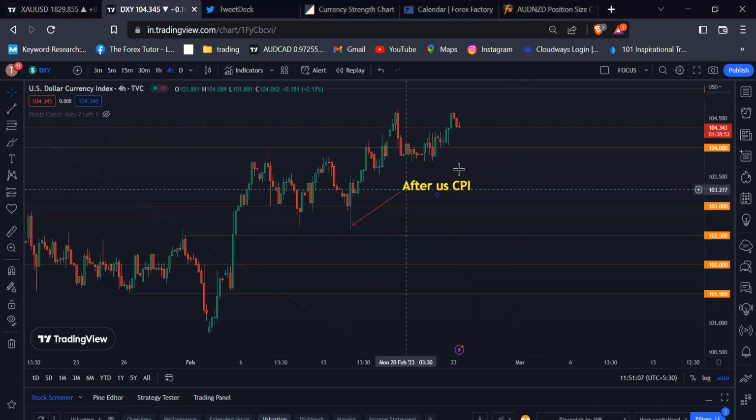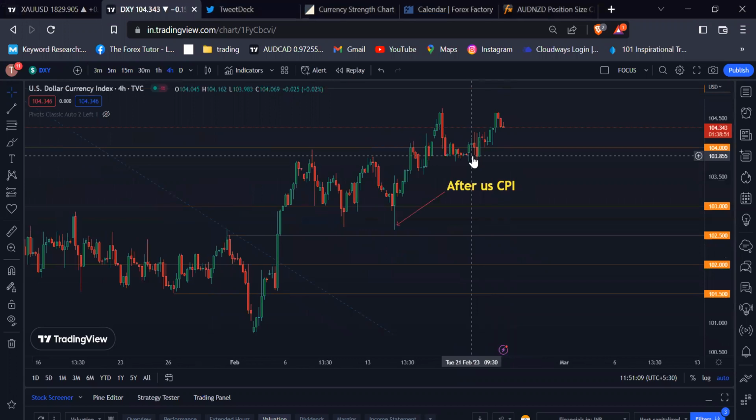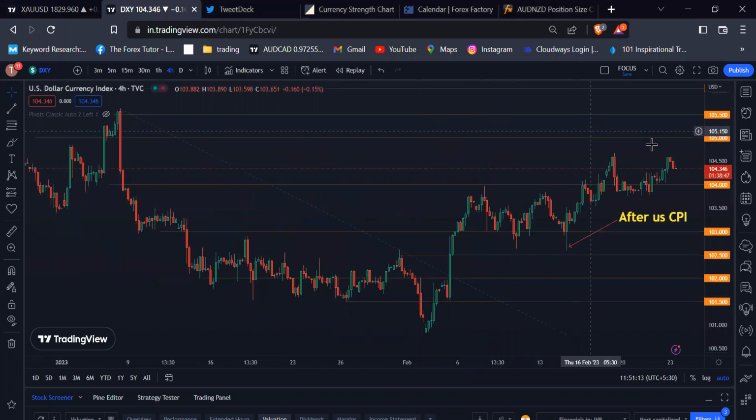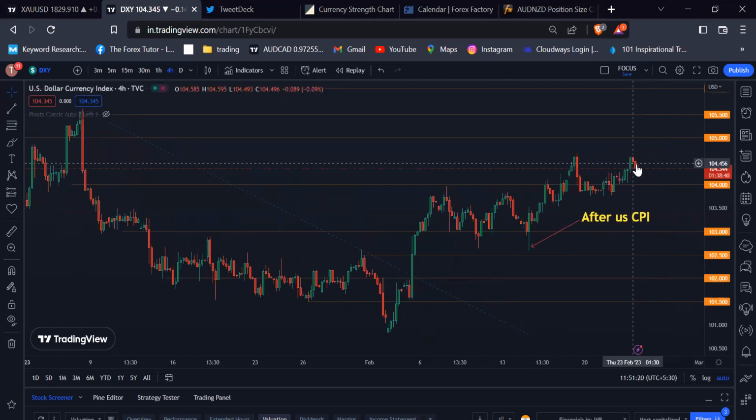So if you look at the dollar index right now, the dollar index broke above the 104.00 psychological level and is moving towards the 105.00 psychological level. But before reaching this level, there is bearishness appearing in the dollar index right now.